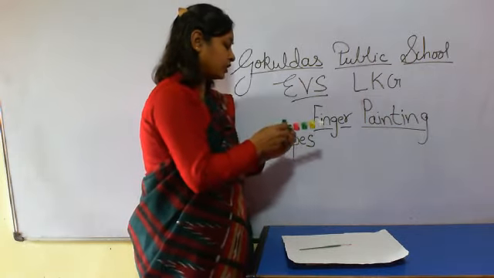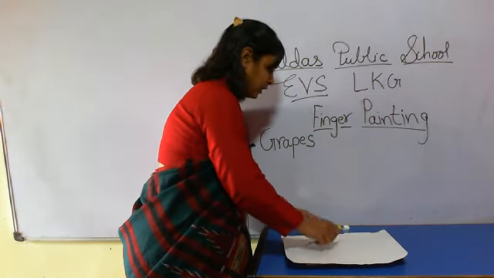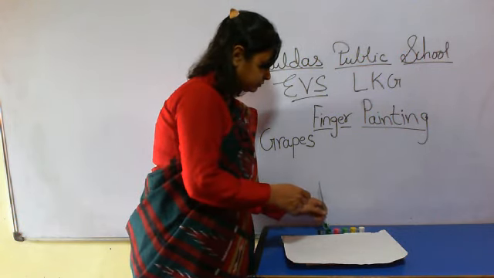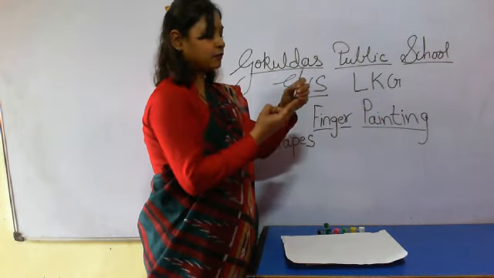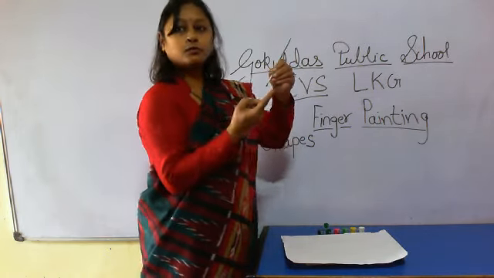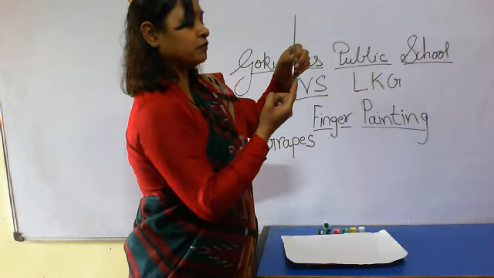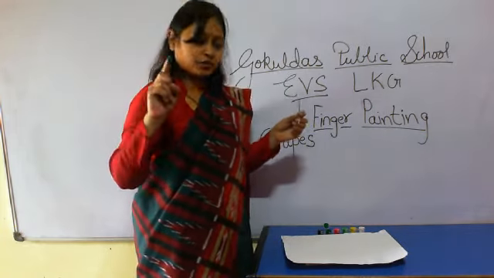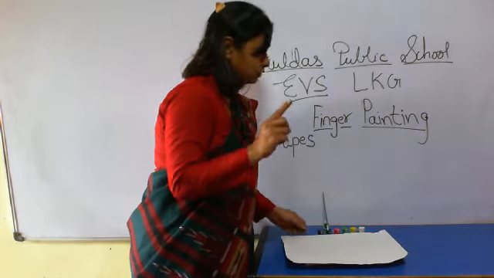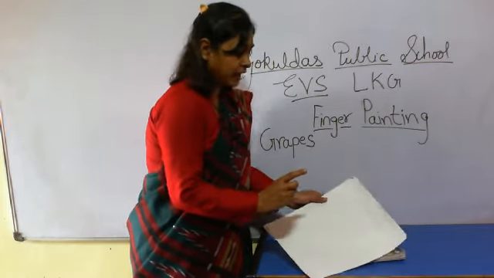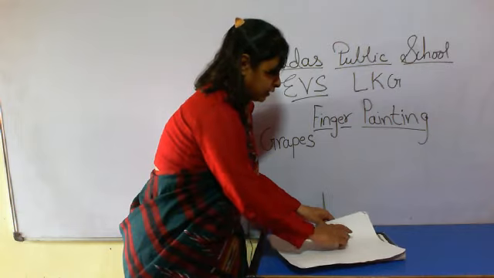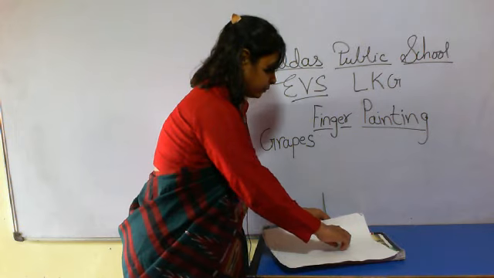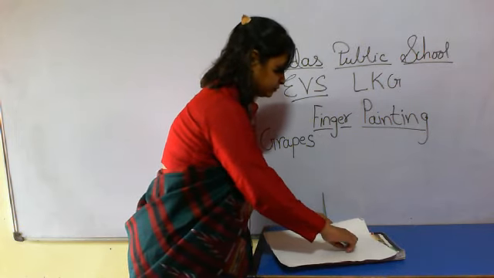Now look here. What do you have to do? You have to take the brush and color your finger like this. Color your finger, and then keep it on the paper and put your finger like this.